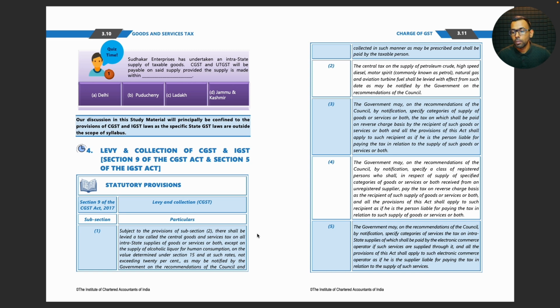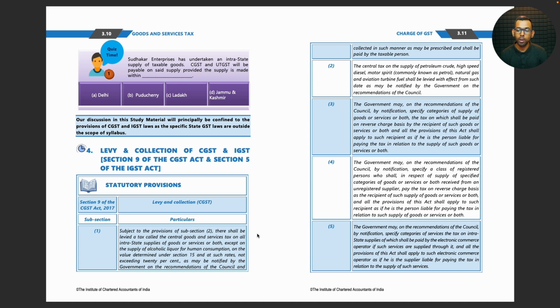Government may, on the recommendations of the council, by notification, specify categories of supply of goods or services or both, the tax on which shall be paid on reverse charge basis by the recipient of such goods or services or both, and all the provisions of this act shall apply to such recipient as if he is the person liable for paying the tax in relation to the supply of such goods or services or both.